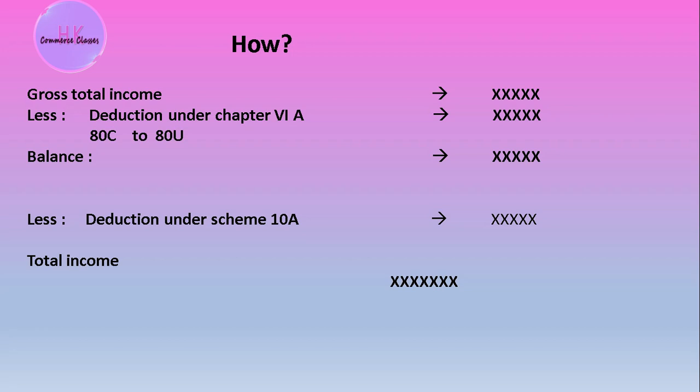It cannot be more than gross total income. Deductions cannot be more than gross total income. So let's move further. After getting the total income by deducting from 80C to 80U, we will compute tax.